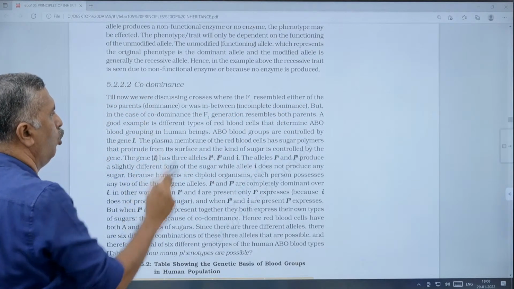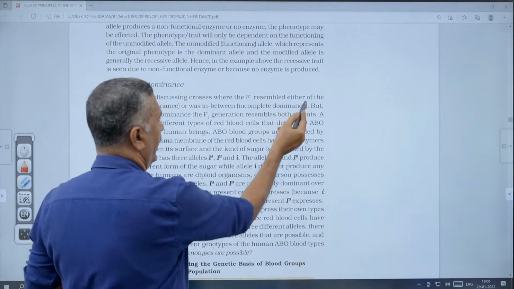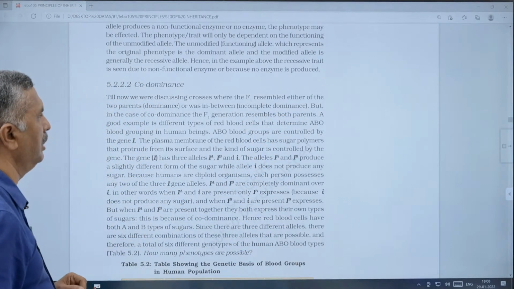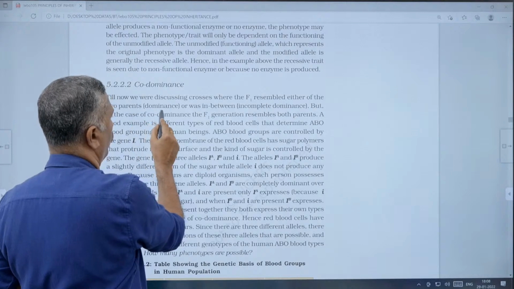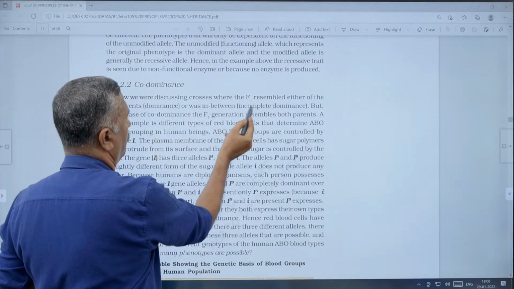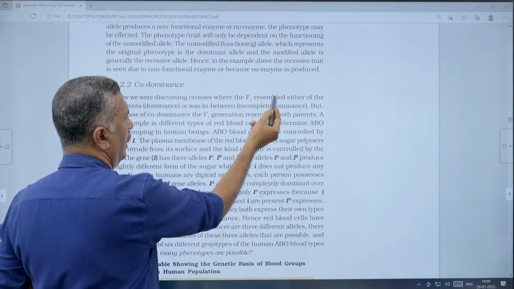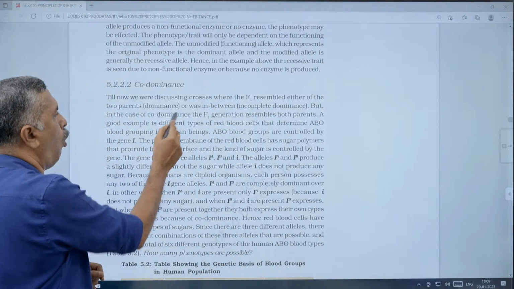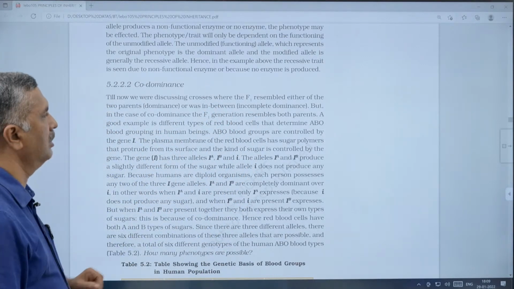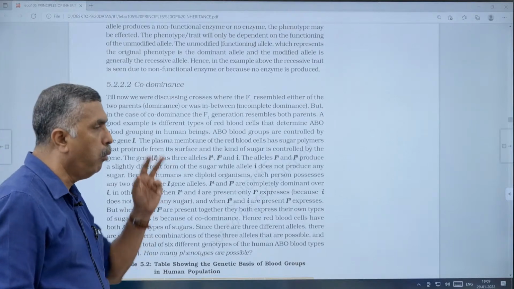That is called dominance, the law of dominance, Mendelian. Or the F1 was in between, that is called incomplete dominance. Red and white, there will be pink color, incomplete dominance. But in the case of codominance, the F1 generation resembles both the parents.